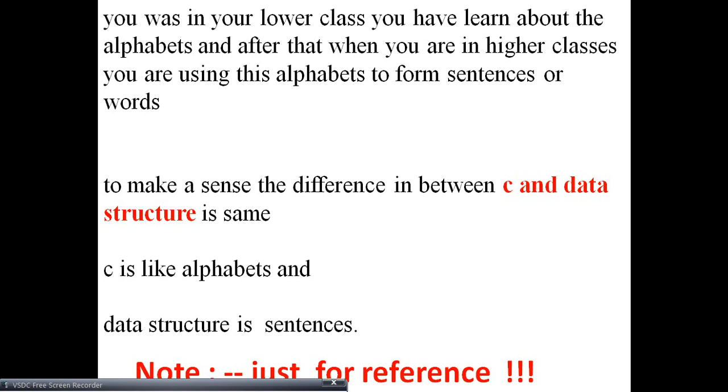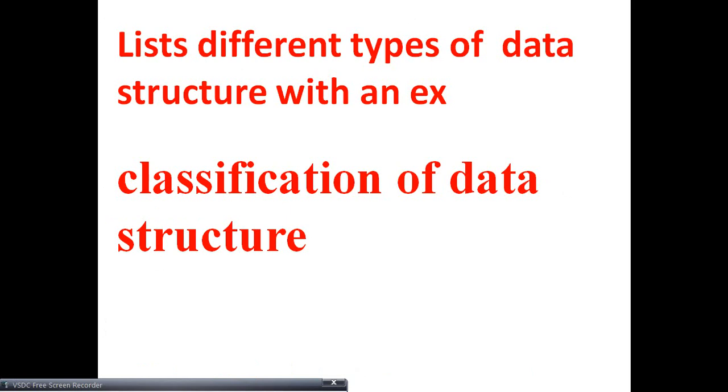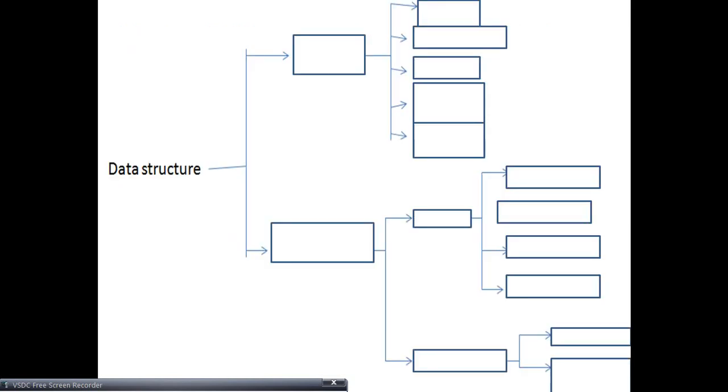These all are proper arrangements made in computer's memory. How you utilize your computer's memory while implementing different kinds of software. So this is the difference between C and data structure. I hope you are clear on this doubt.